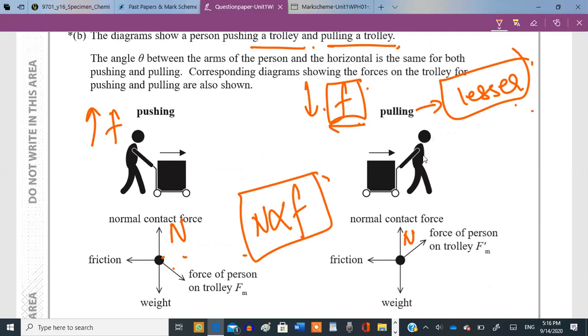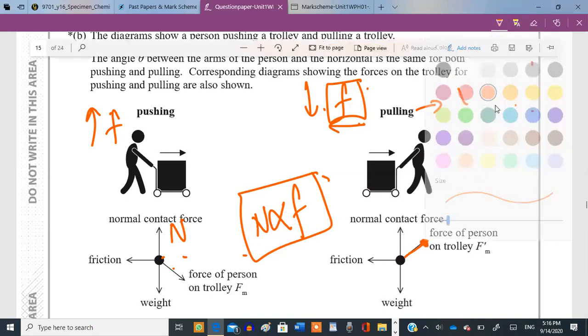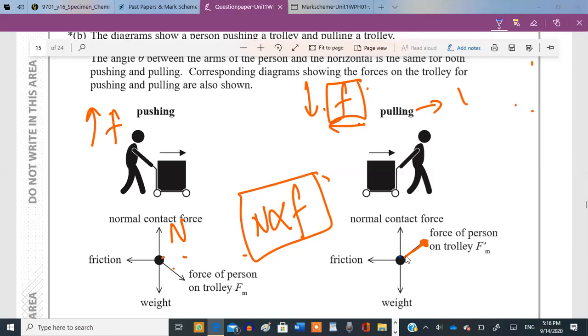So we need to develop an answer in such a way which results in the frictional force becoming lesser, and hence lesser work done. Over here, this is the direction of the force which is applied by the person. This force can be resolved into its components, the vertical and the horizontal component. The vertical component is in the direction of the normal contact force, and the horizontal component is in this direction, which is required to do the work.